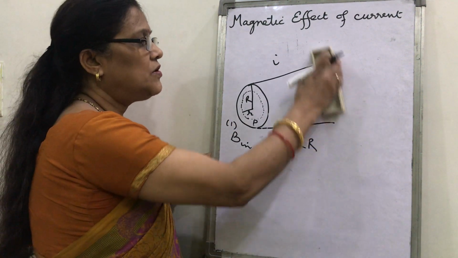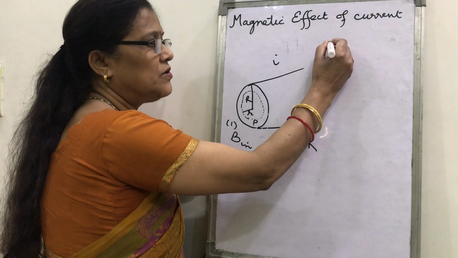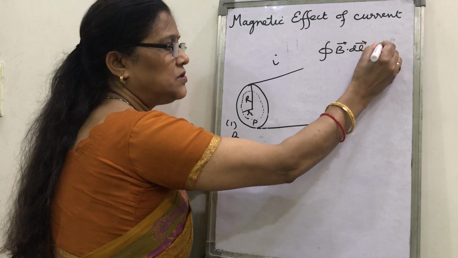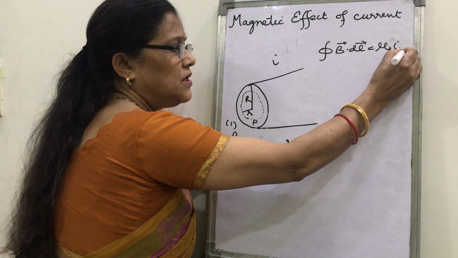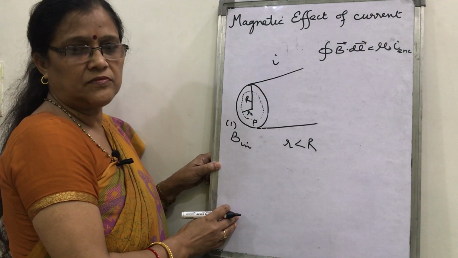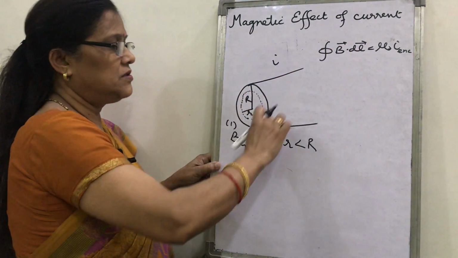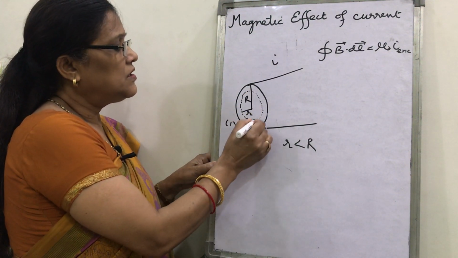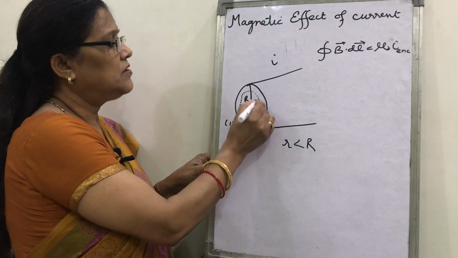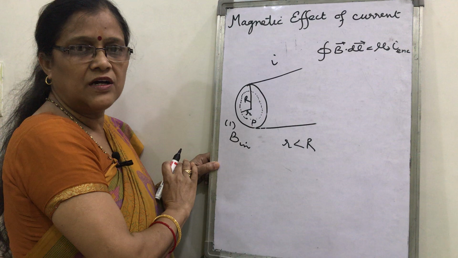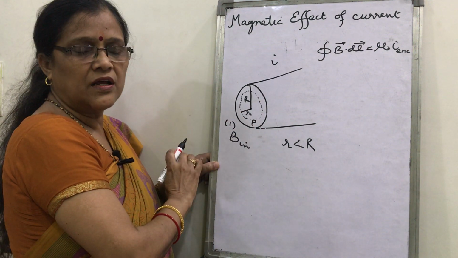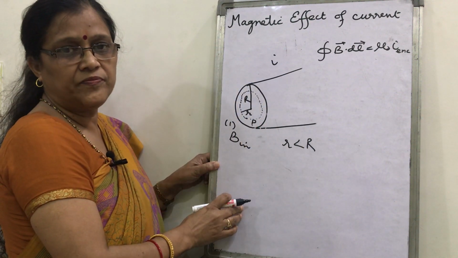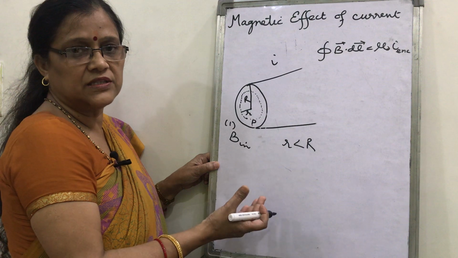What is Ampere's circuital law? We have seen that Ampere's circuital law states that the line integral of magnetic field around any closed loop is mu naught times the current enclosed. Total current flowing through the wire is I, and through this internal dotted cross sectional area of radius small r, what will be the current flowing? What will be the current enclosed by that area? You will have to calculate this.